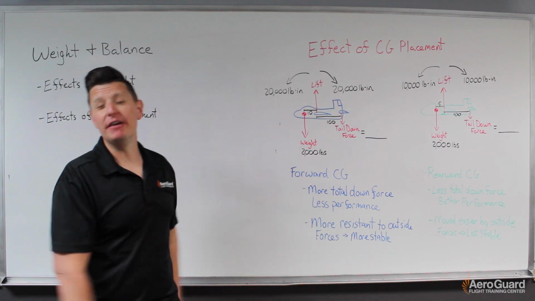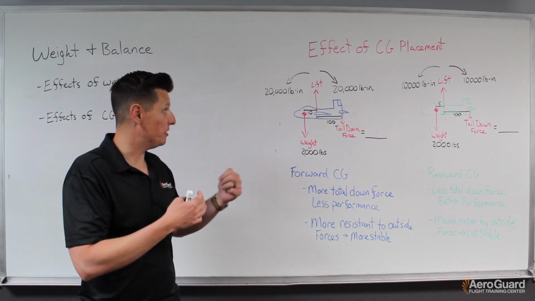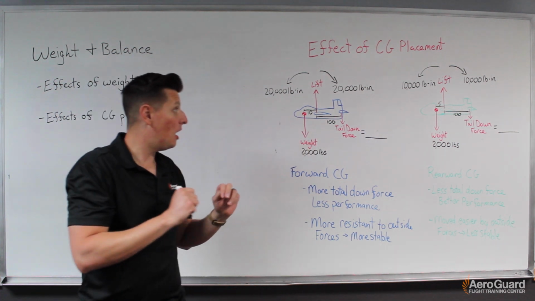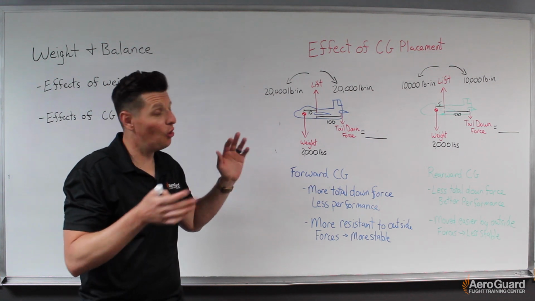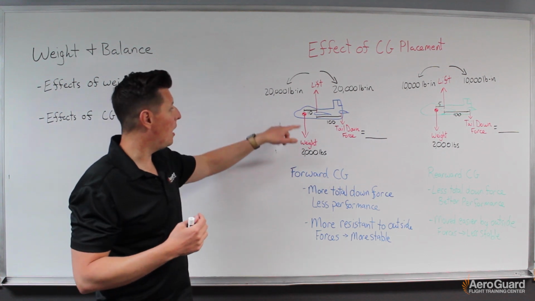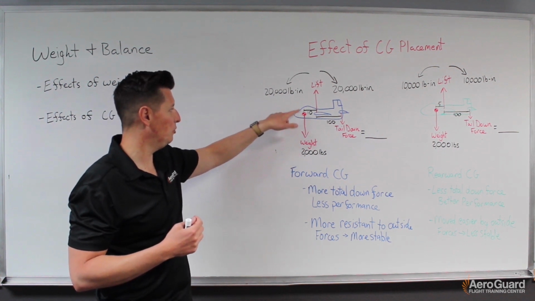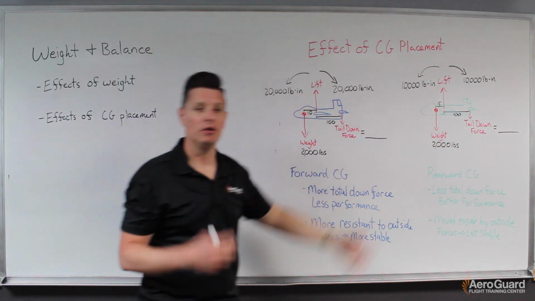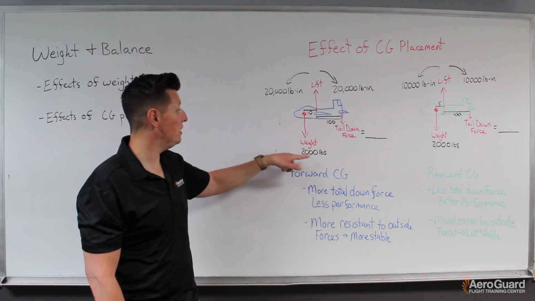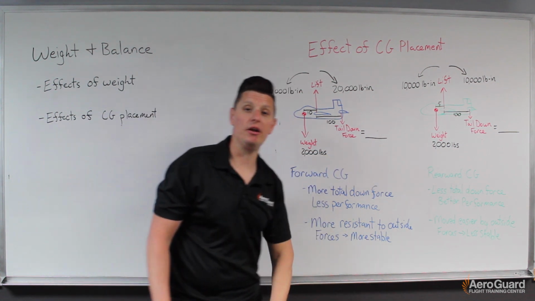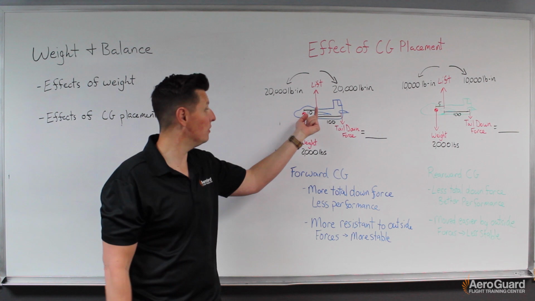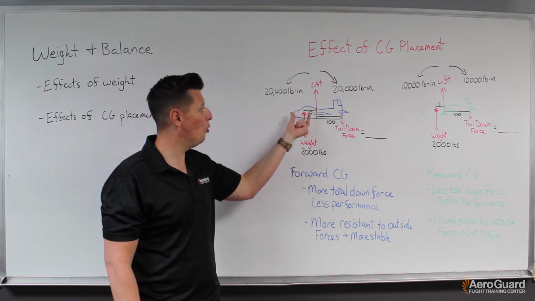So now let's talk about the effects of center of gravity placement. What I have here are two aircraft. Theoretically, they're identical aircraft. They're the same weight, they're the same everything. The only thing that's different is the location of the center of gravity. I've marked the CG with that little shaded circle, which is the standard mark for the center of gravity, and I've tried to illustrate that the weight falls from that center of gravity. Here the weight is 2,000 pounds, and the weight on the other aircraft is also 2,000 pounds, and simply the arm between the center of pressure, or the center of lift, and where that CG is located is the only bit that's changed.